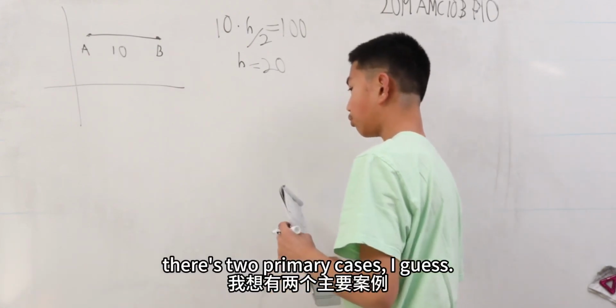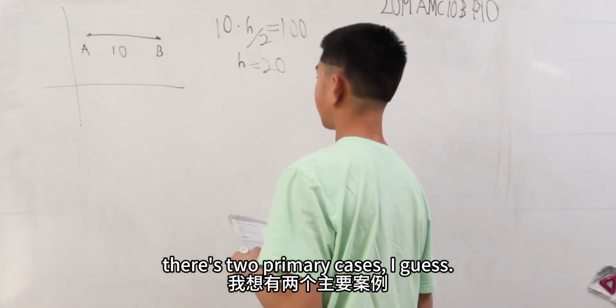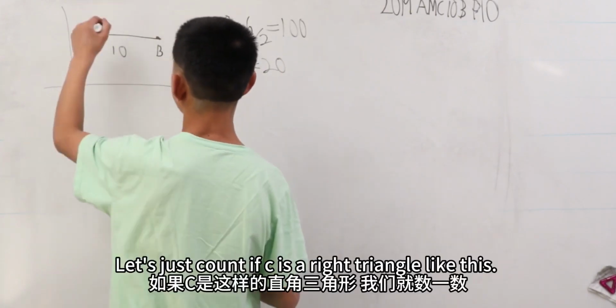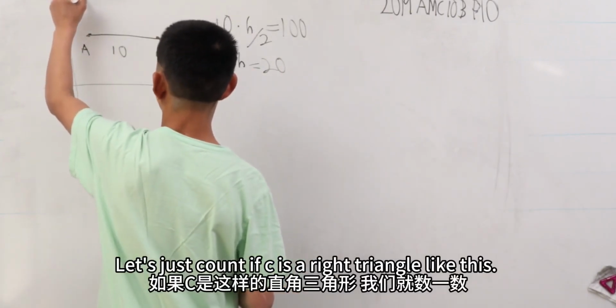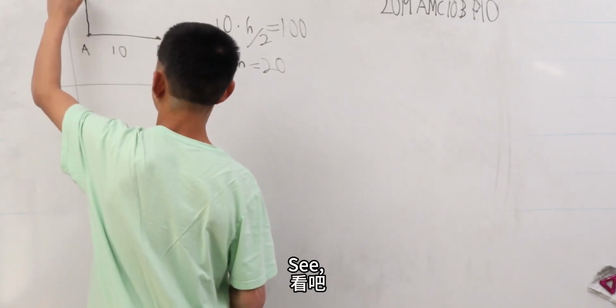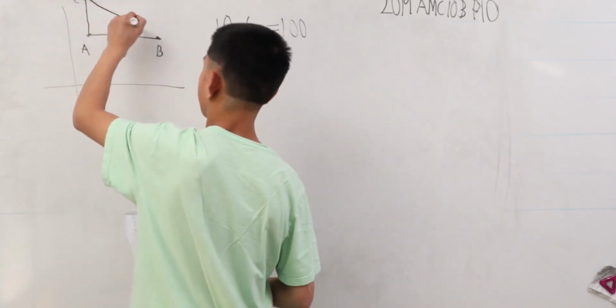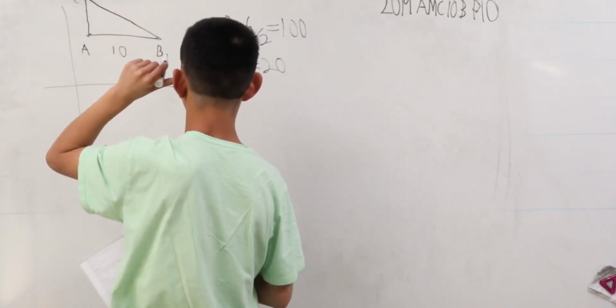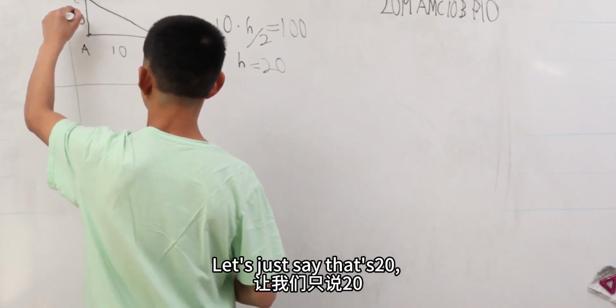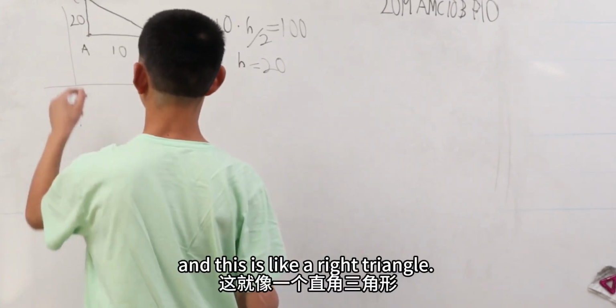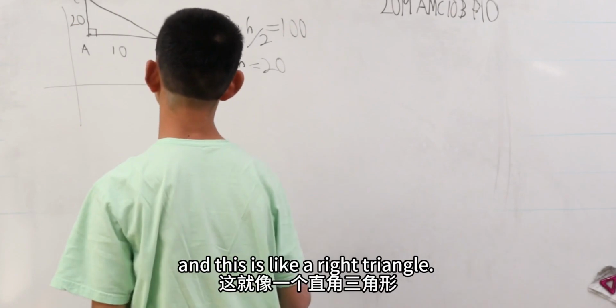Now there's two primary cases, I guess. Let's count if C makes a right triangle like this. That's not a good drawing, but it's not to scale. Let's say that's 20 and this is a right triangle.